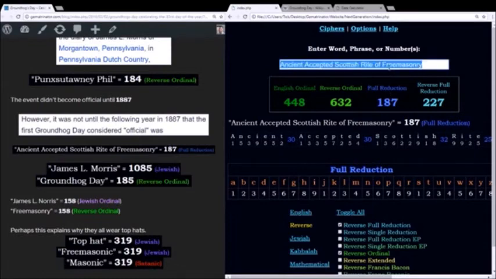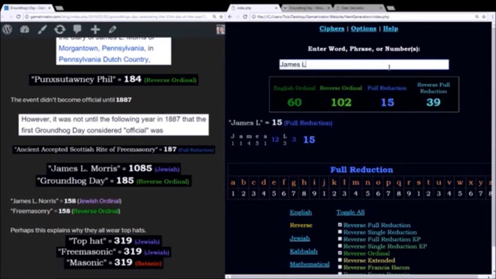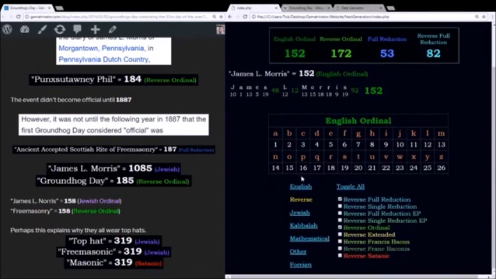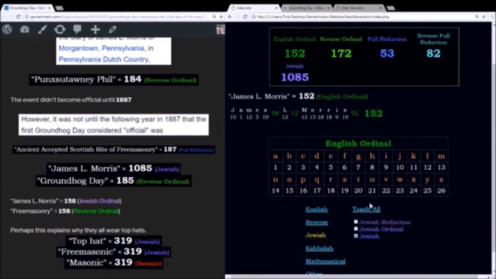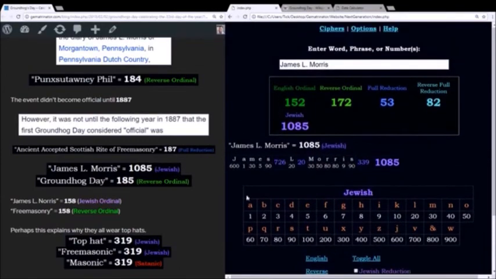This was founded by a man named James L. Norris, or Morris, I should say. And to wrap this up, we're going to look at something called Jewish gematria. And this is a method that's been around for many, many more hundreds of years than English ordinal. You see, it uses the original Latin order of the alphabet, where it places the more modern characters from English at the end. Using this method, James L. Morris sums to 1085. And this is a perfect example of how this cipher intertwines with the English alphabet.